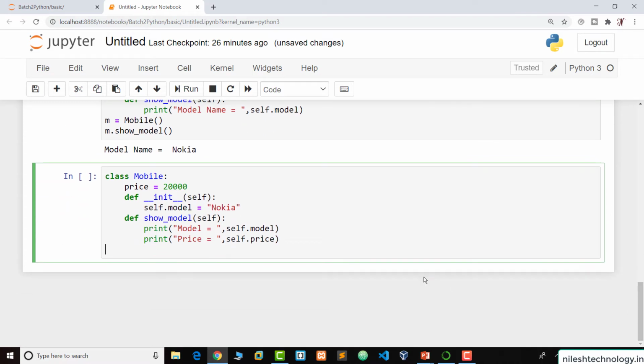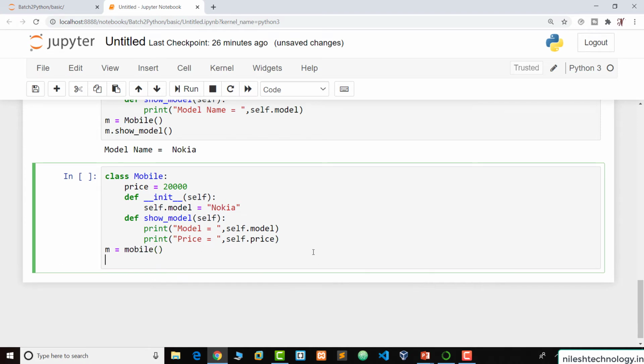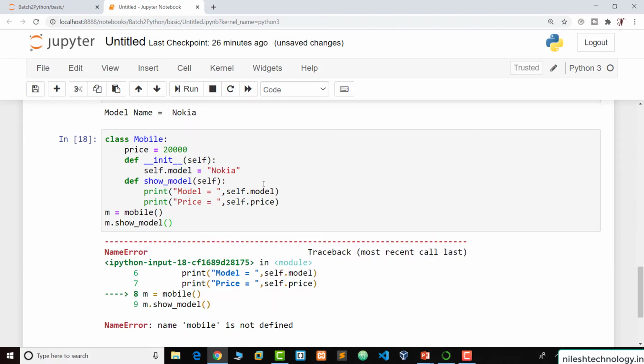So now we create the object of this mobile, m equal to mobile, and we call the show model method. So run. Now see, this is an error. Name mobile is not defined. So see, in class m is capital, and here we need to use the m as the capital name. So this is case sensitive.